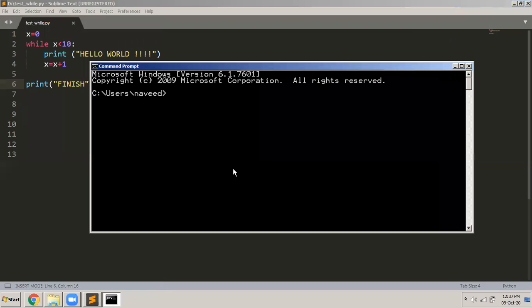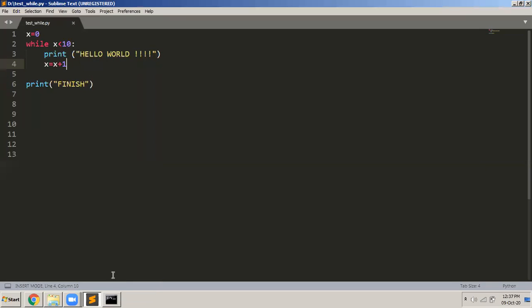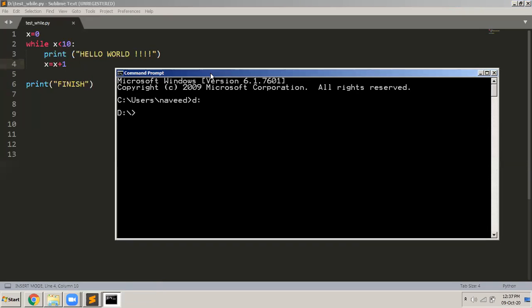So we go to the command prompt. I go to the D drive, and then in the D drive, I execute the program. How to execute the program? I write Python, space, what is the name of the file? It is test while. Sorry, yes, it is test underscore test while.